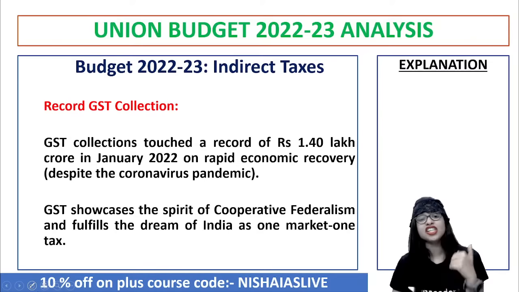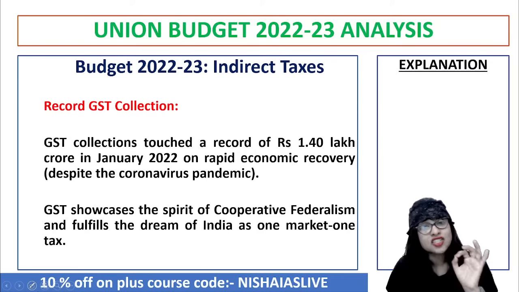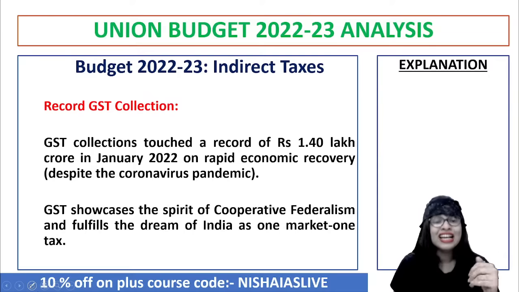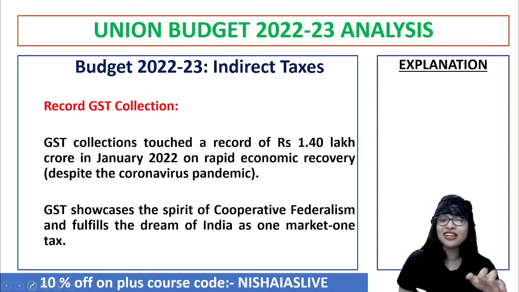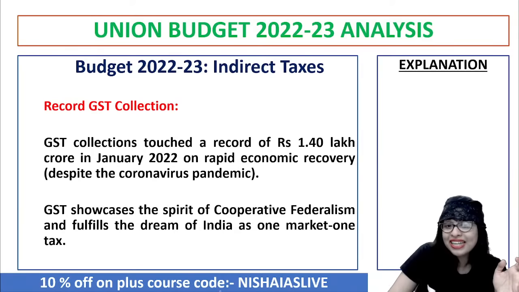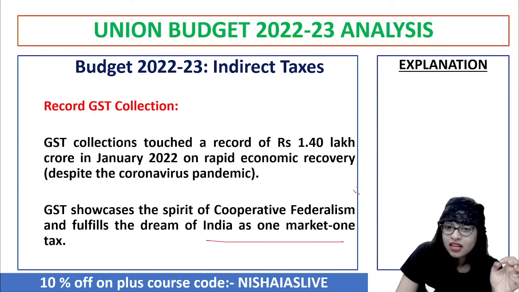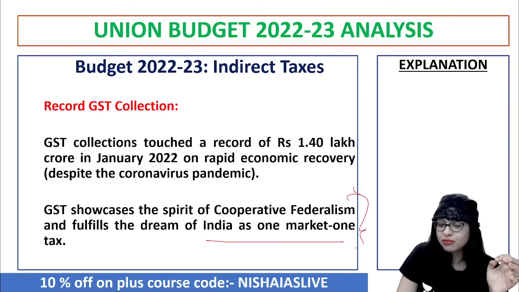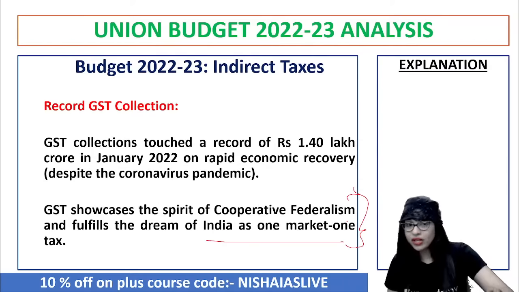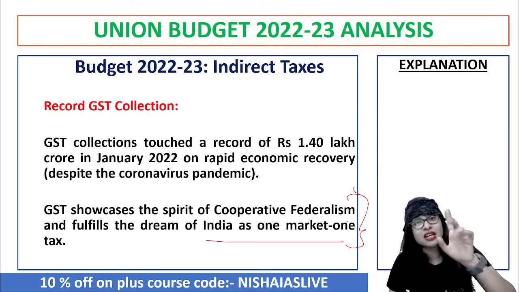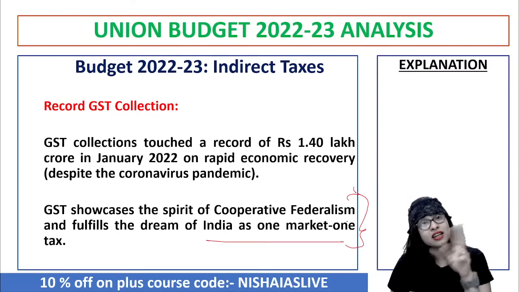And now they say this record GST collection is showcasing the spirit of cooperative federalism and fulfilling the dream of India as one market, one tax. What nonsense is that? Come on, it is highly questionable. Cooperative federalism: you remember the challenges to a federal India we discussed. And the second thing is the GST compensation cess. The states and the central government are fighting over the notion that the GST revenue they are getting is not sufficient.